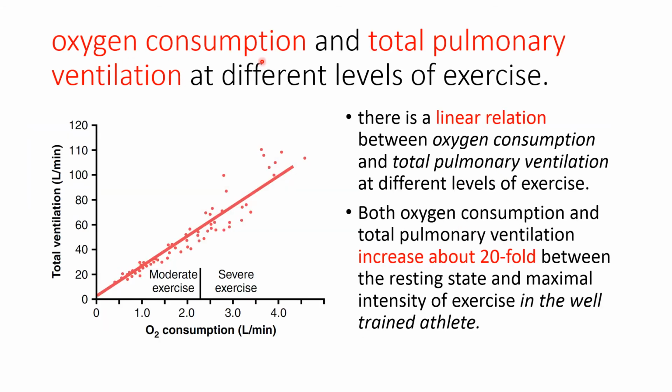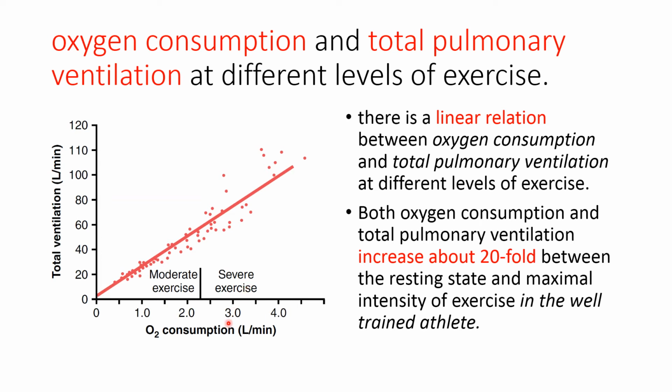Now, oxygen consumption and the total pulmonary ventilation at different levels of exercise. During exercise, oxygen consumption increases, and along with it pulmonary ventilation also increases. So there is a linear relationship between oxygen consumption and pulmonary ventilation at different levels of exercise.